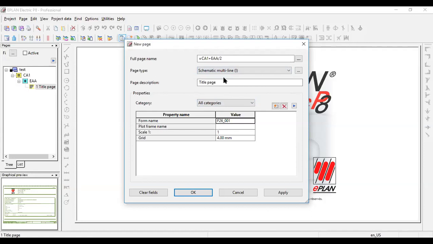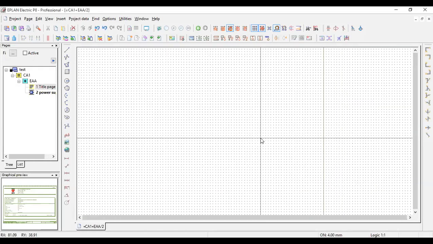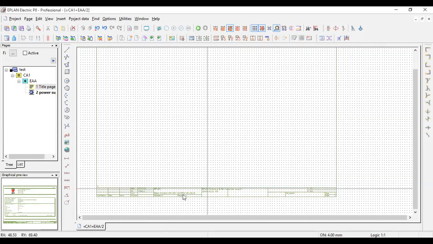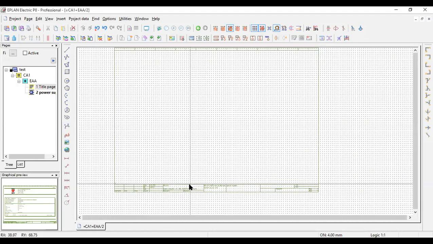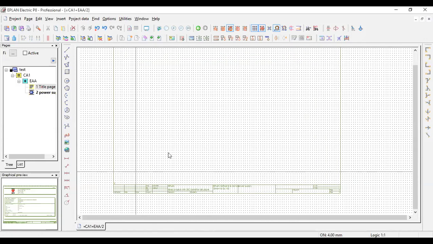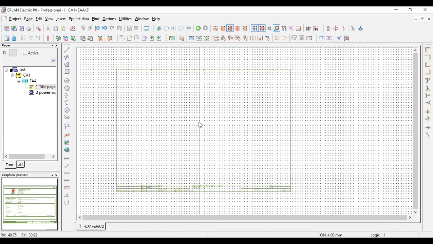We'll select the page type as multi-line and change the title to, let's say, power supply. And here we need to change the grid. We can change it if you want, but I think 4 to 1 is a very good combination. Then click OK, and it will automatically create a new page. This plot frame is the default because we have not customized it, but we can change those templates however you want, save them and use them multiple times. For now, just keep whatever the default template is.